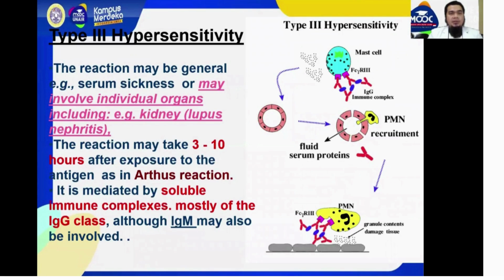Type 3 hypersensitivity. The reaction may be general, like serum sickness, or may involve individual organs, including the kidney. The reaction may take 3 to 4 hours after exposure to the antigen, as in the Arthus reaction. It is mediated by soluble immune complexes, mostly of the IgG class, although IgM may also be involved.